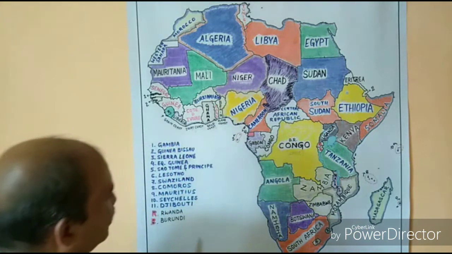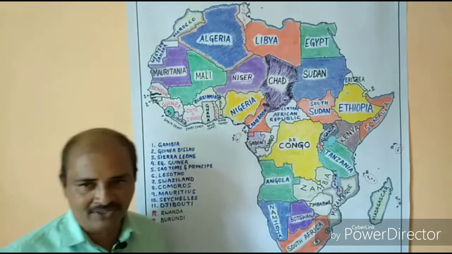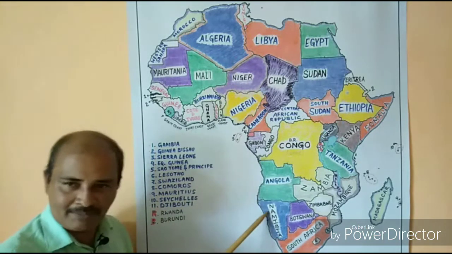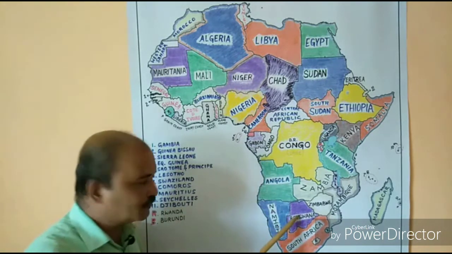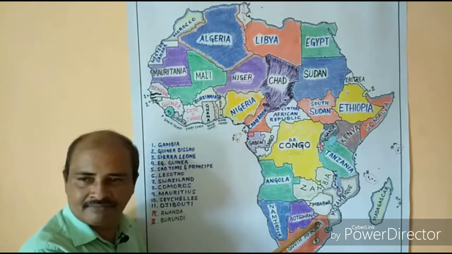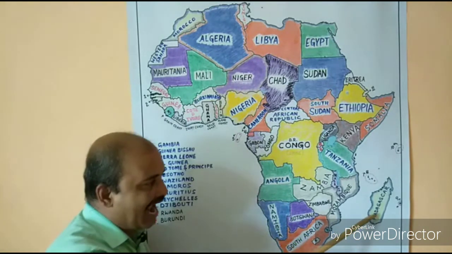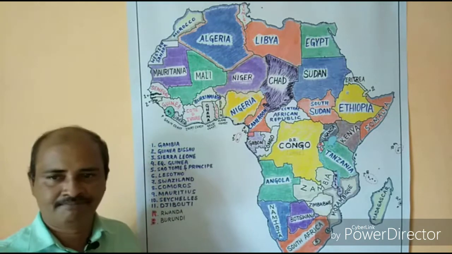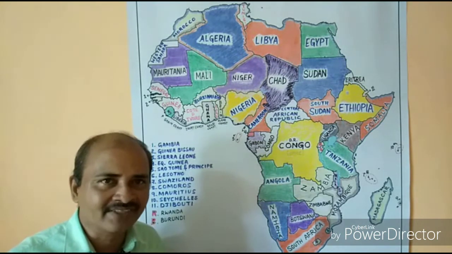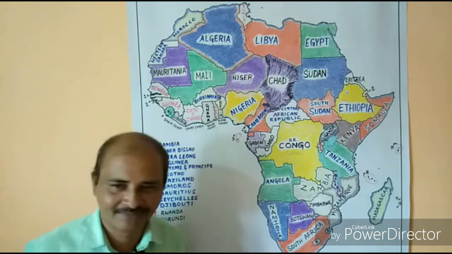Okay. Now the Tropic of Capricorn, okay, this is passing through Namibia, Botswana, okay, South Africa, Mozambique and Madagascar. This is the Tropic of Capricorn passing through the African countries.